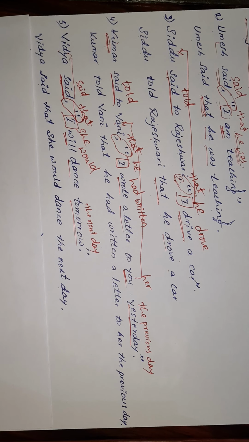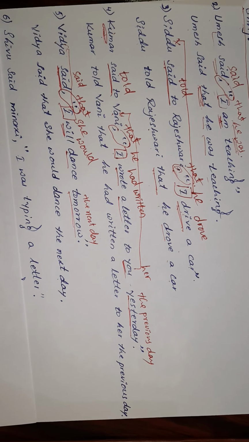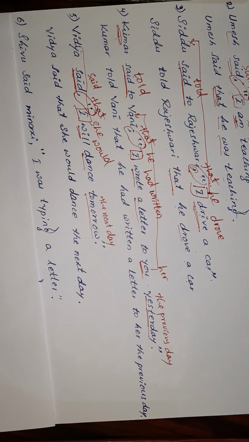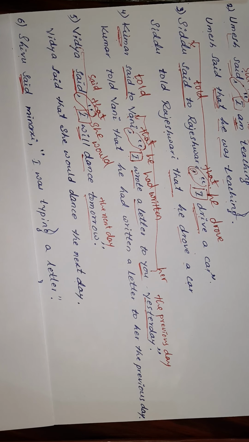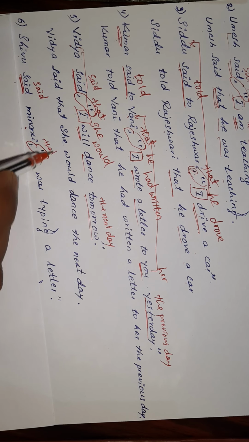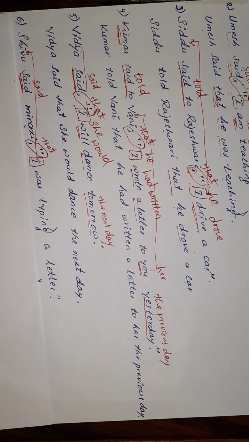Let us see the next example. Shivu said to Meenakshi, "I was typing a letter." The first step is identifying the reporting verb. Said remains said; if it is said to, it becomes told. Meenakshi remains Meenakshi. Remove the comma and inverted commas and use the conjunction that. I changes according to the subject of the reporting verb.